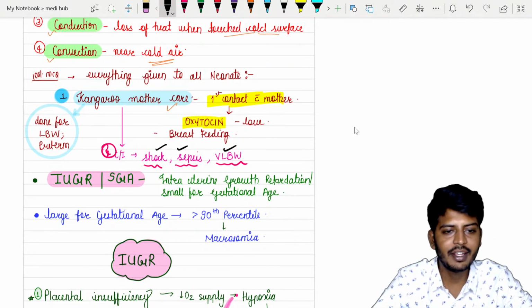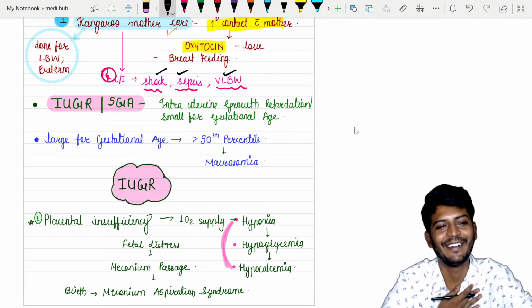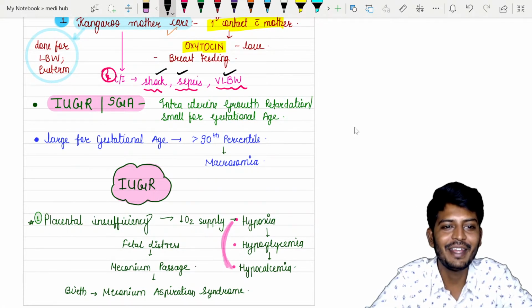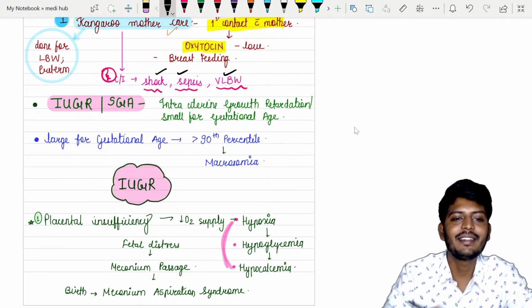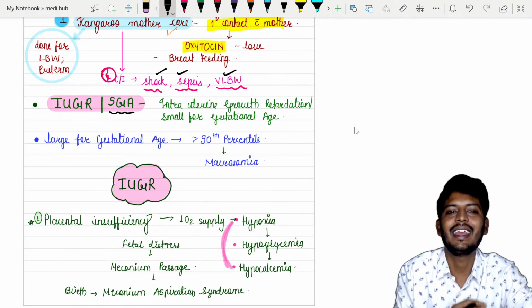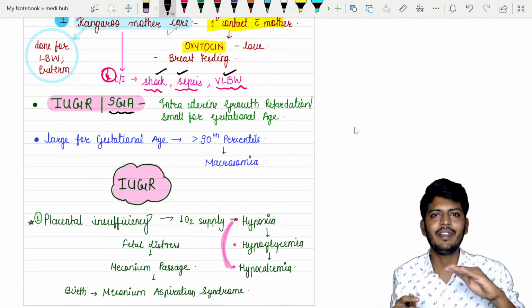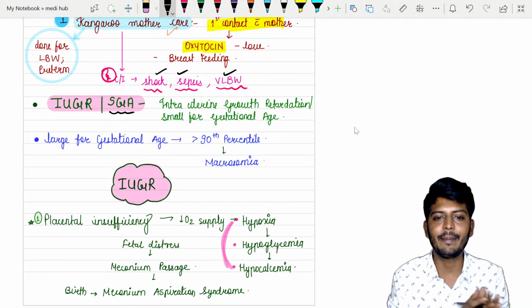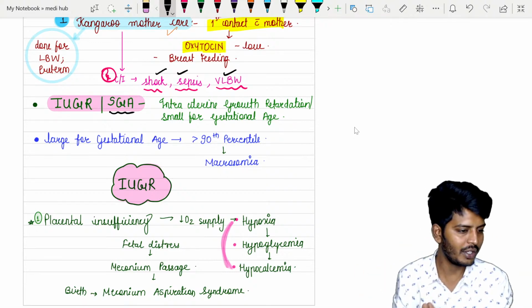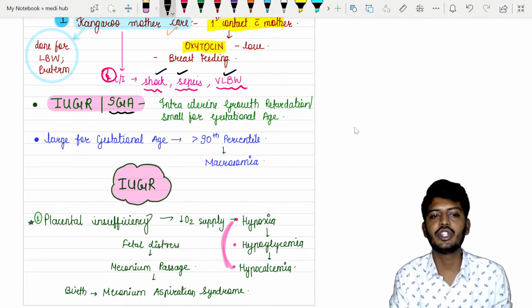Okay. So next concept. What is that? IUGR. IUGR means intrauterine growth retardation. Okay. So also called as SGA, small for gestational age. Are very simple. So see, at every stage, at this many weeks, baby should be this much growth. That is the rule is there, right? So if less than that is there, then we call it as a IUGR baby.